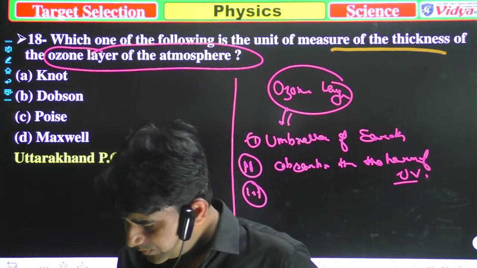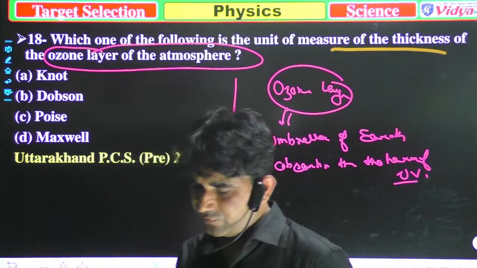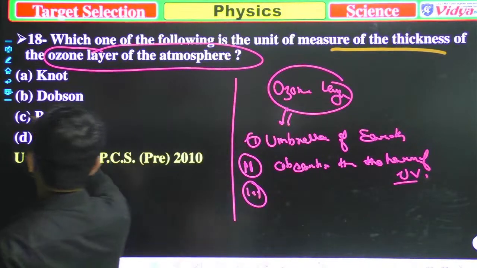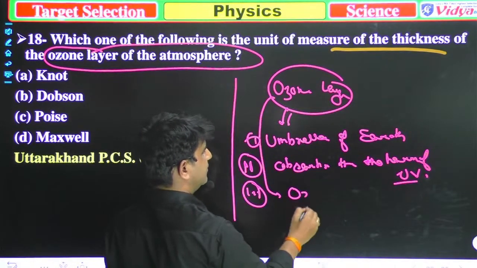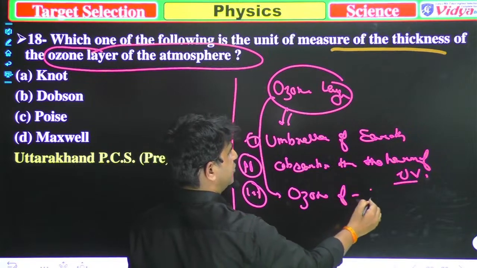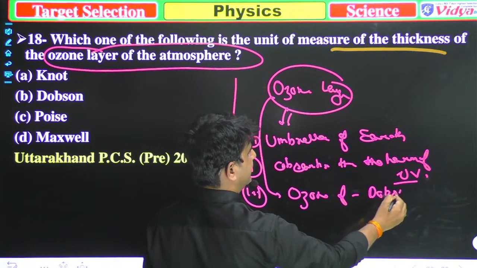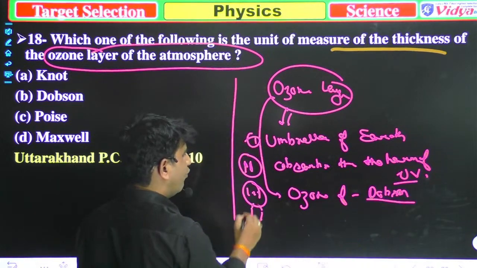Vinod Kumar ji, 18B. Well done, Vinod ji. Well done, 18B. Now we know this is correct. And the thickness of ozone is measured in Dobson. And World Ozone Day.